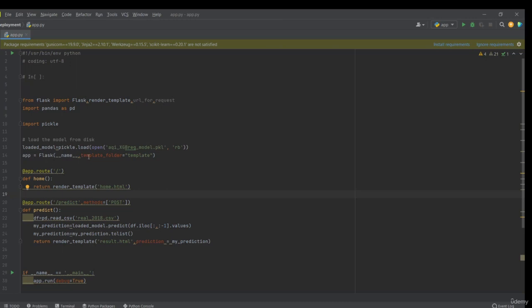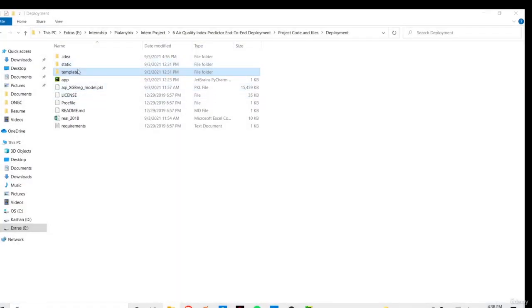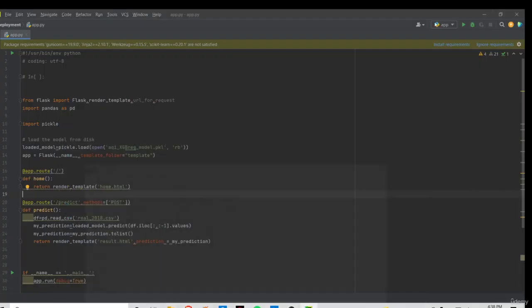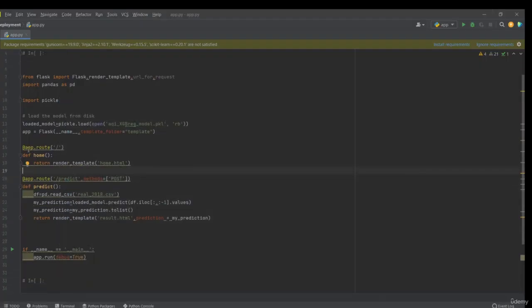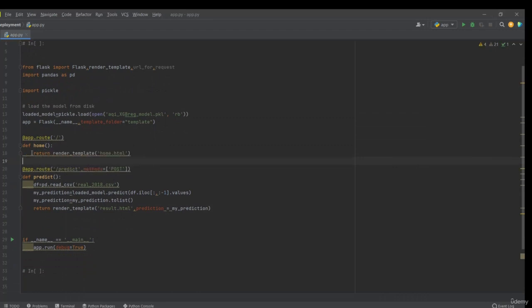Then I'll define my Flask API. app is equal to Flask(__name__). I'm giving template_folder equal to template, because I've stored my templates in a folder known as template, as you can see here. Then the command you have to write is app.route, and I'll define a function called home.